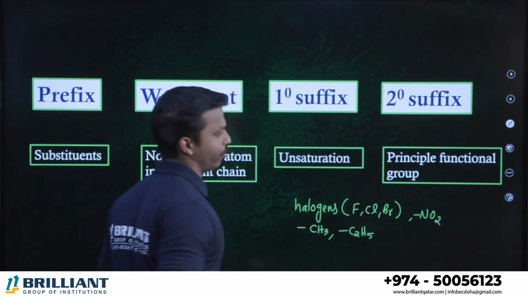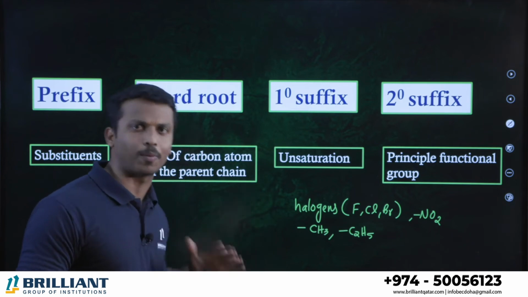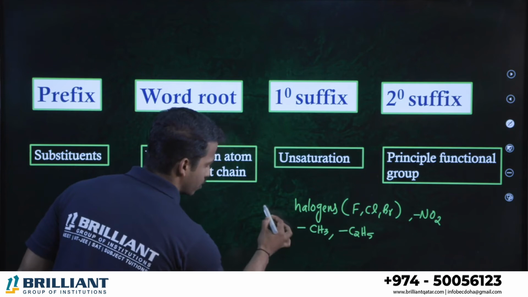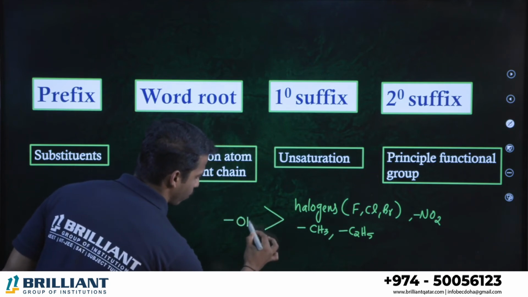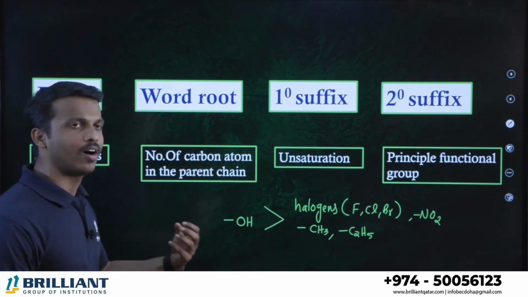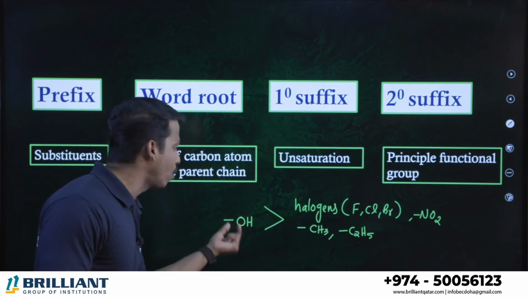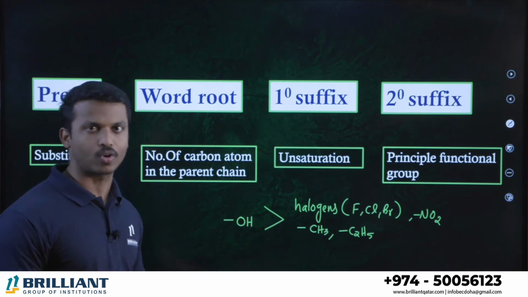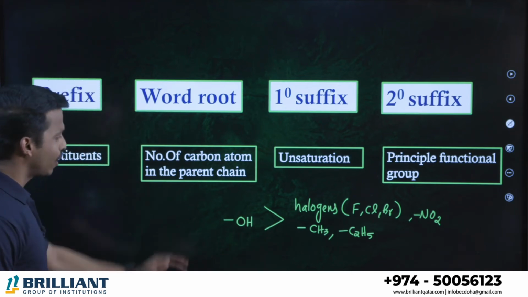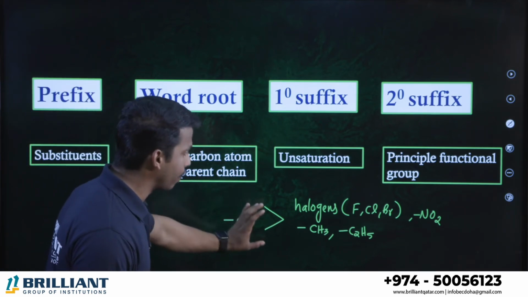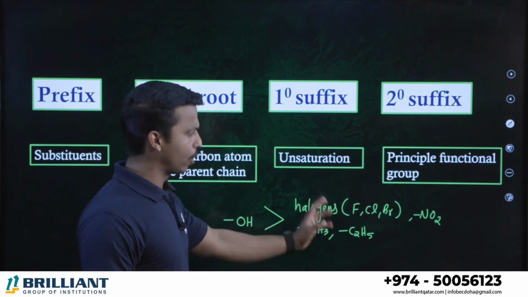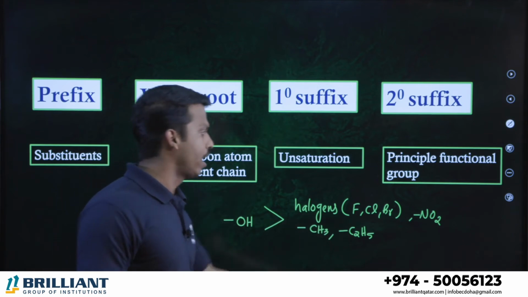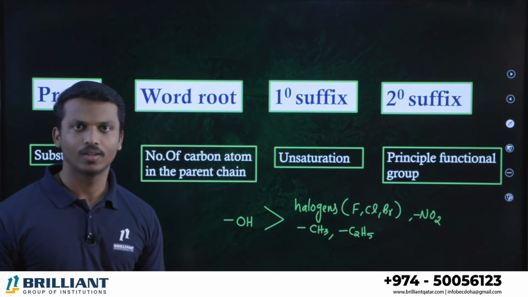These kinds of groups have lower priority compared to alcohol. So compared to these groups, greater priority is for alcohol. Alcohols are compounds which contain the OH group as a functional group. OH is the functional group, that's generally called alcohol. So alcohol has greater priority compared to halogens, any halogen, methyl, ethyl, any branches, and also the nitro group. Clear all? Shall we go?